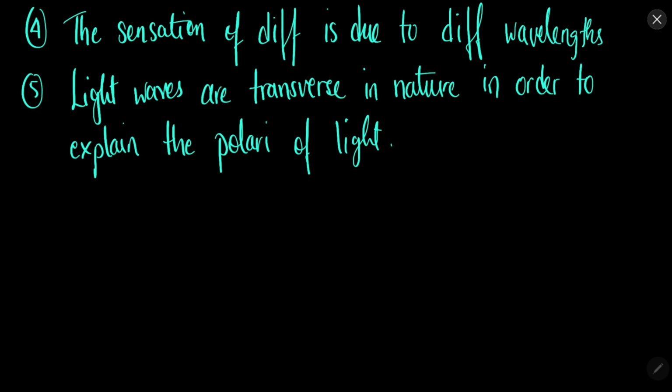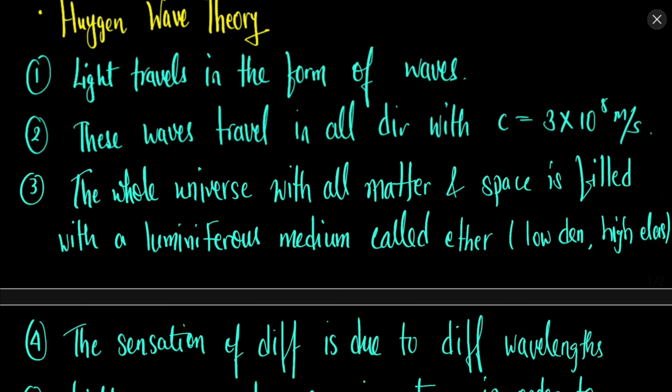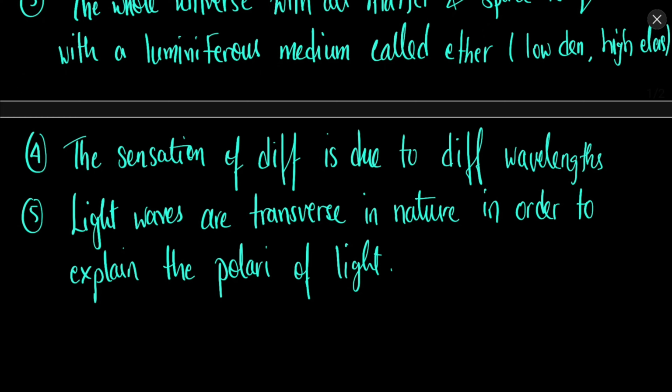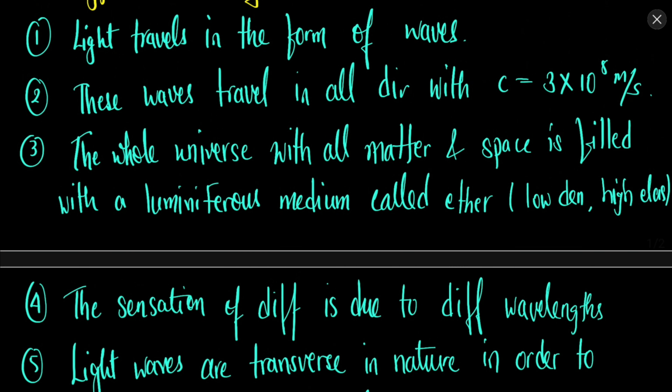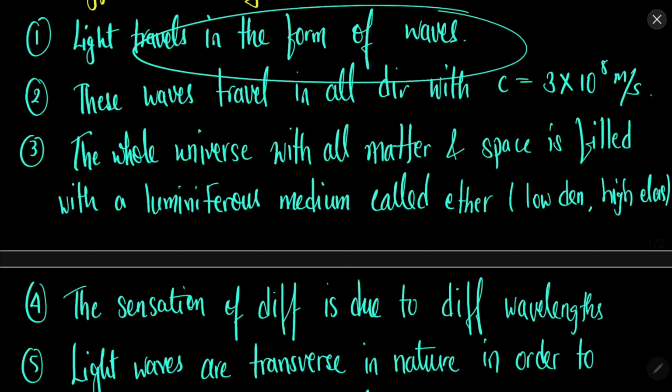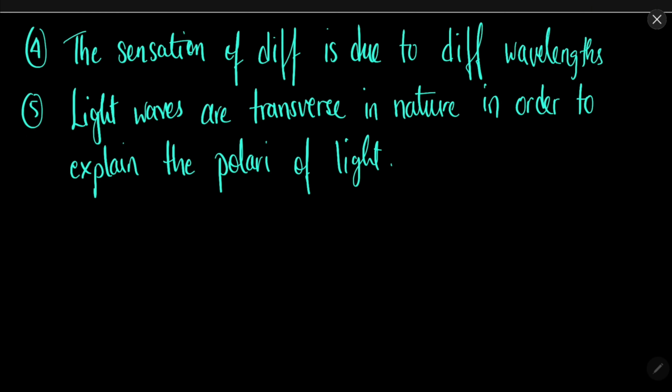The polarization is not shown by the longitudinal waves. So initially he suggested that light is longitudinal, but he could not explain polarization. So he suggested that instead light is a transverse wave. So these are the few postulates that he had. All these postulates focus on one important postulate, that light travels in the form of waves. Now Huygens explained how the wave traveled using a property called wavefront.